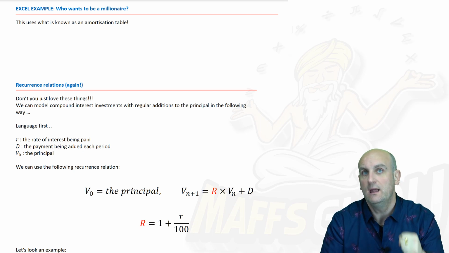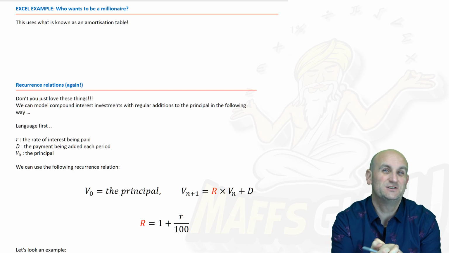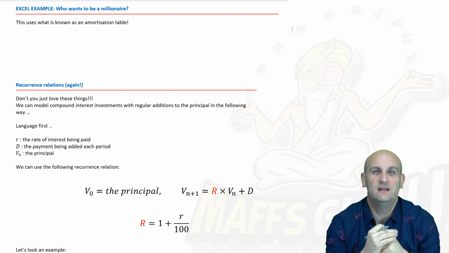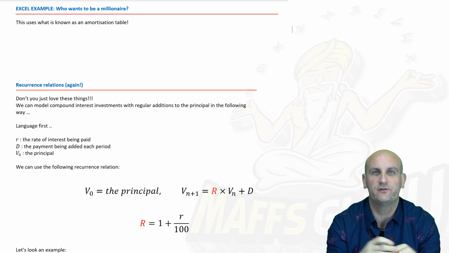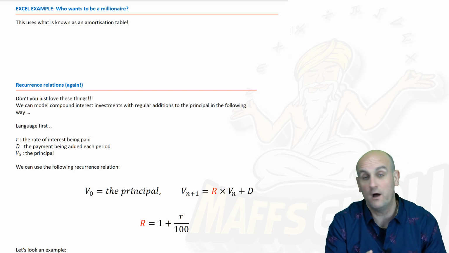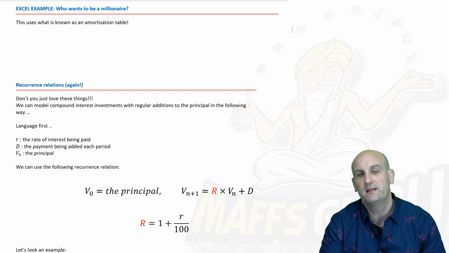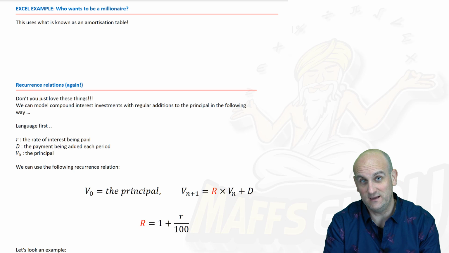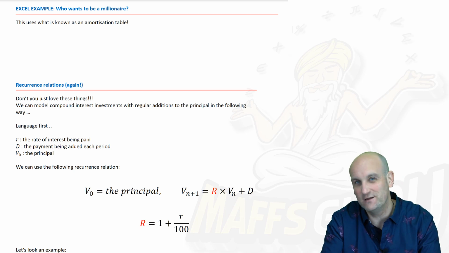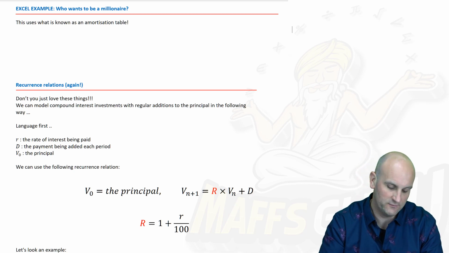The horrible thing about amortization tables, I'm so sorry, is that maths teachers like me love them because we put them in exams and SACs and all sorts of stuff, and we miss some values out and ask you to find the missing values. If you don't understand what an amortization table is, then sadly you're not going to be able to do it, because we're testing your understanding, not whether you can regurgitate a load of maths.